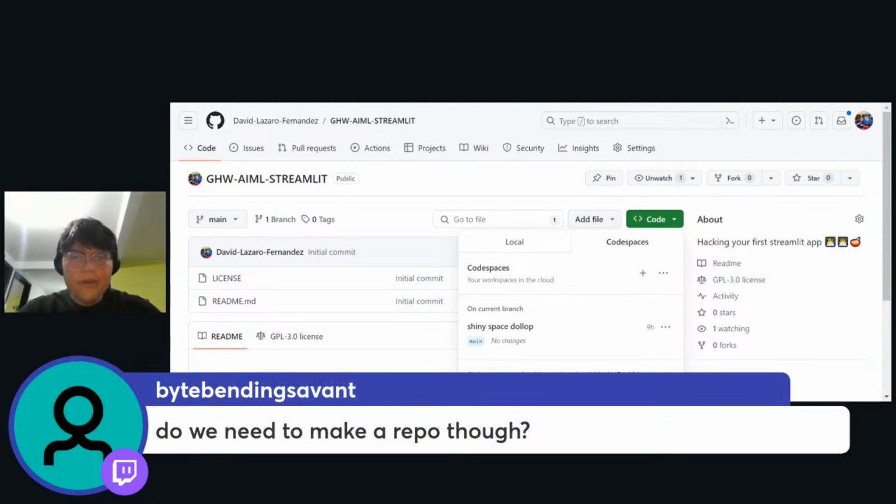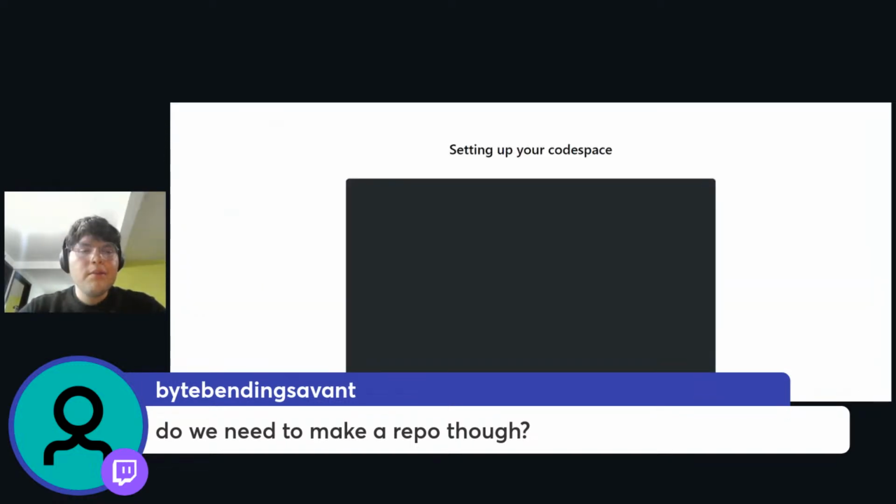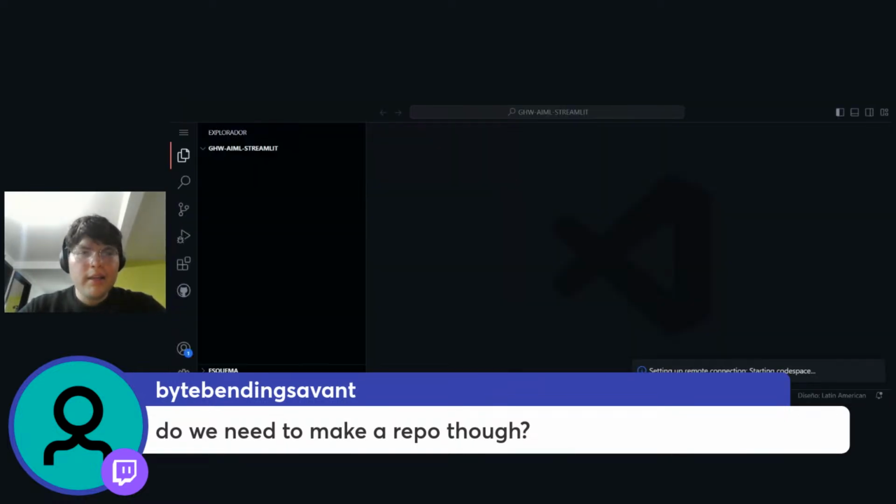It is not necessary if you want to work on your own local computer. I'm using GitHub Codespaces because I'm working on Windows, and Windows always has problems with Python dependencies or environments, like building a virtual environment. So we can just use GitHub Codespaces for avoiding that kind of stuff.